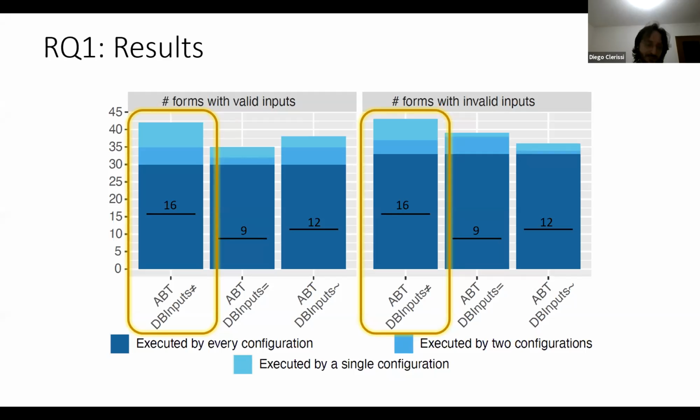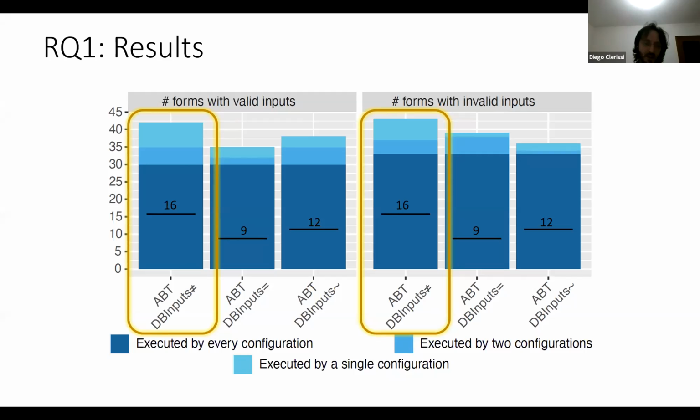We can also see metric 2, which is about the computation of forms visited in a consistent way, which is the black lines within all of the bars. Again, DBInput disjunct was able to reach 16 forms compared to the other 2 techniques. So it resulted also better in terms of consistency.